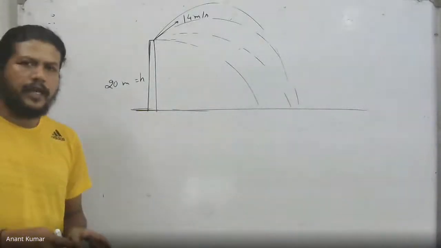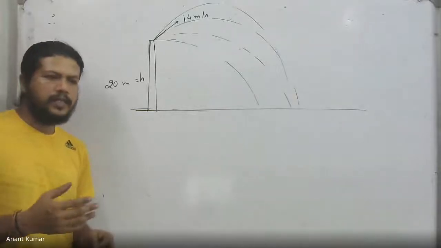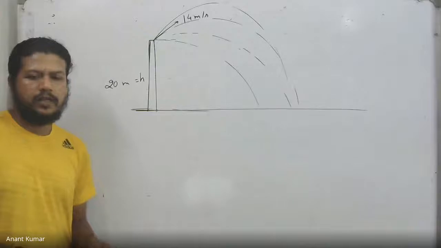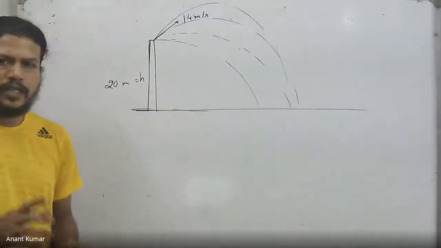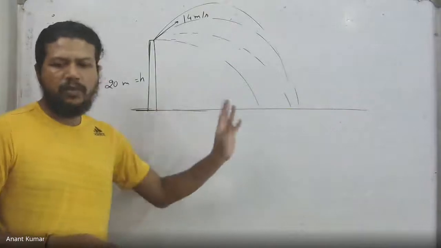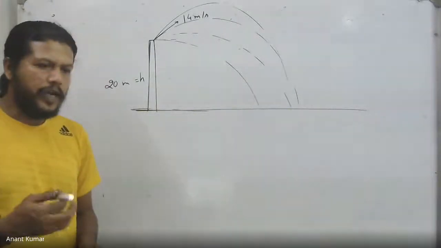In this case, the angle is not given, but the angle is now variable. We can just change the angle. I just want in this case to throw it at such an angle that it strikes the ground as far as possible from the foot of the tower. So at what angle must it be done?